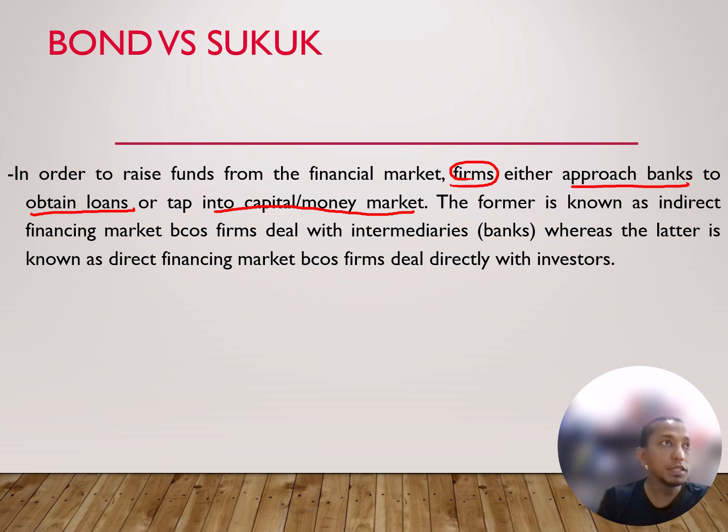Right. So the former is known as indirect financial market, because firm will deal with intermediaries, for example, a bank. You see, when you go borrow from bank, right, you actually borrow from a depositor, right? So it is an intermediary. Or if it is a capital market, you go to Bursa Malaysia, right? So there is an intermediary. Whereas the latter is known as direct financing market, because firm deal directly with the investor.